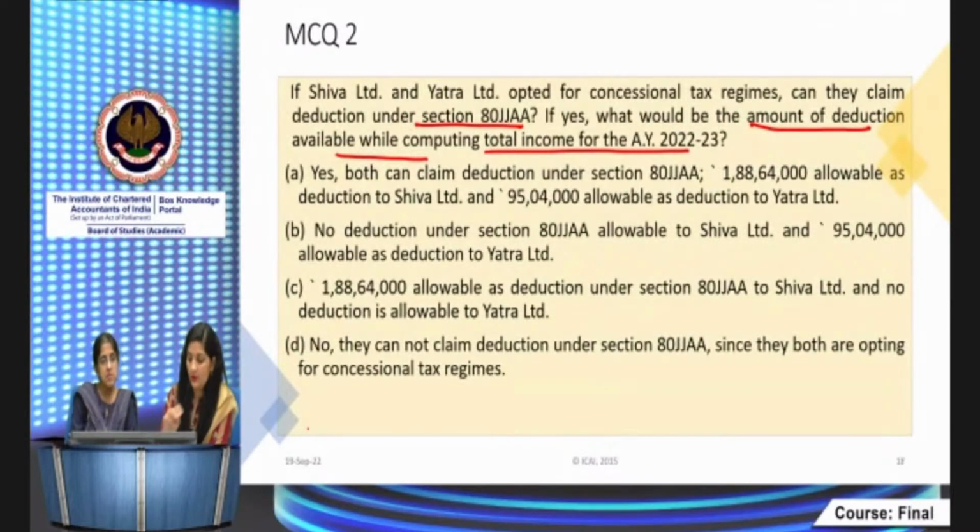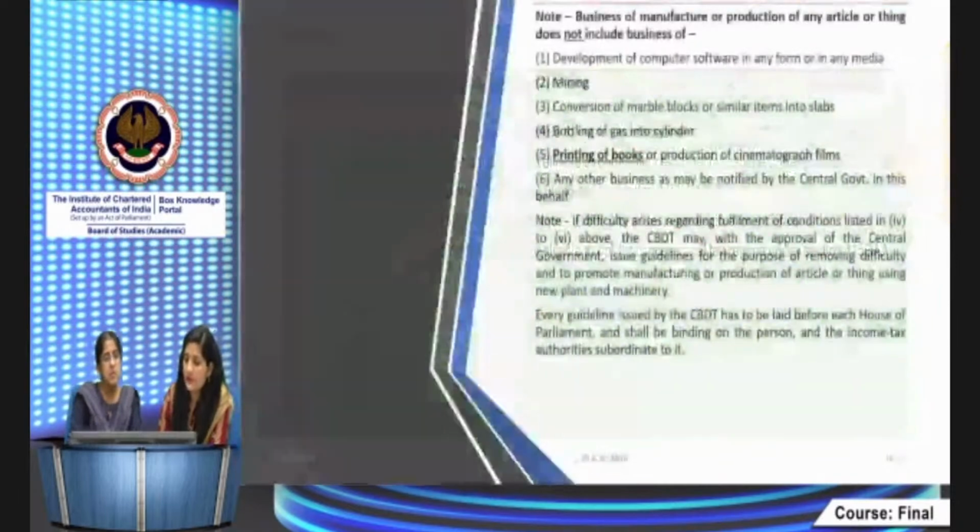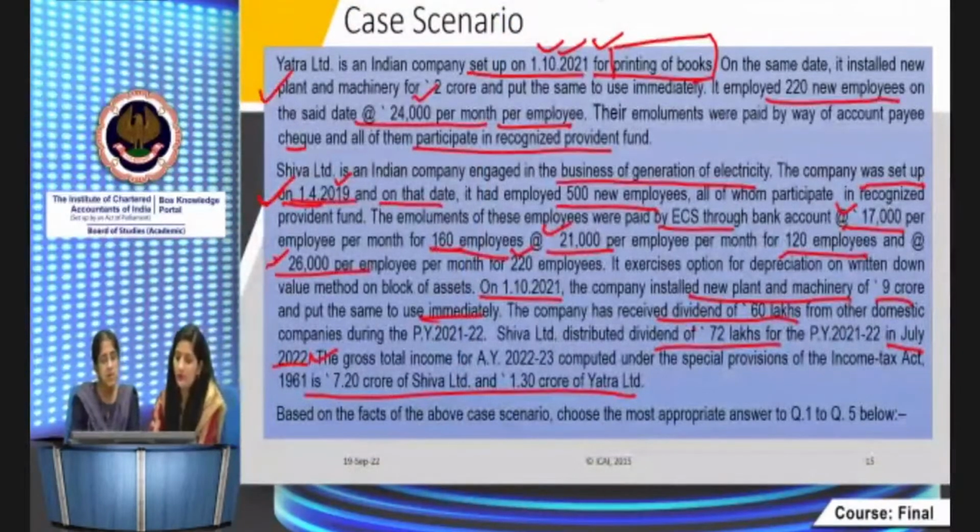See, for these two sets of employees, the cost of 17,000 for 160 employees, and 21,000 into 120 employees into 12 for 12 months, it comes to 188,64,000.